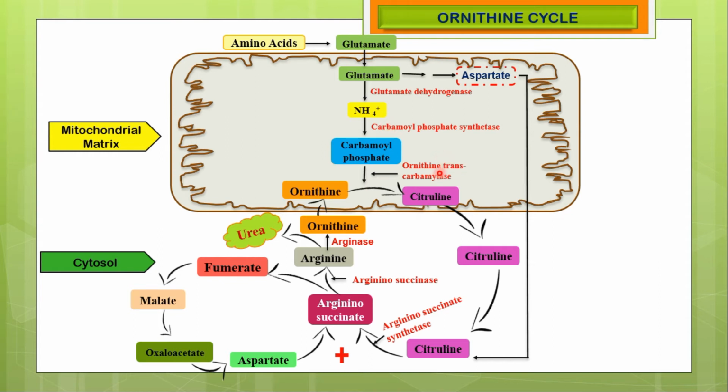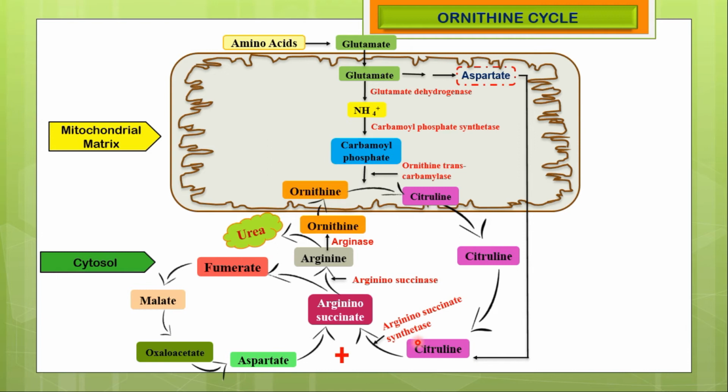Then, by the action of the ornithine transcarbamylase enzyme, ornithine is converted into citrulline, and at that time carbamoyl phosphate donates its carbamoyl group for the formation of citrulline. After the formation of citrulline, it leaves the mitochondrial matrix and enters the cytosol.